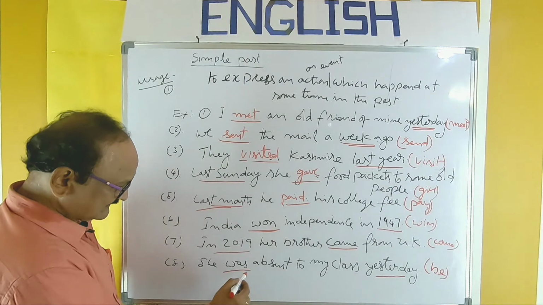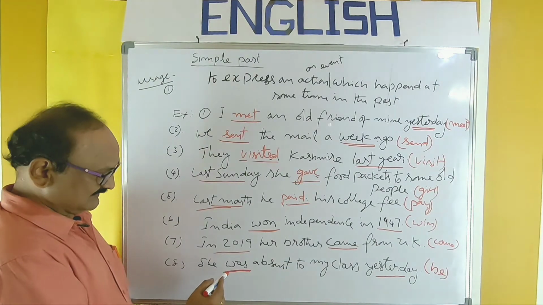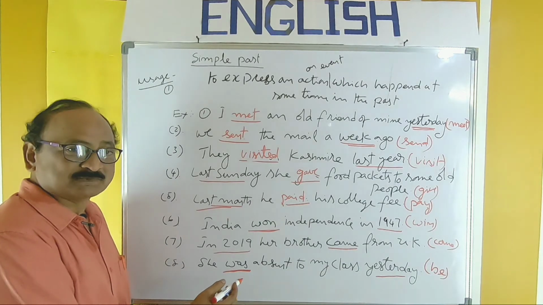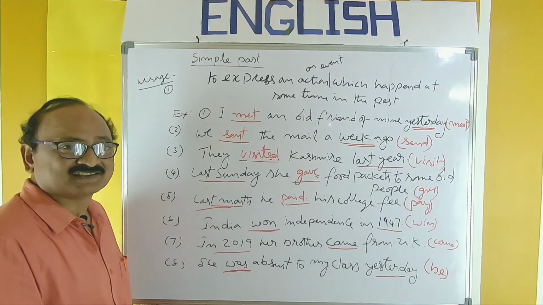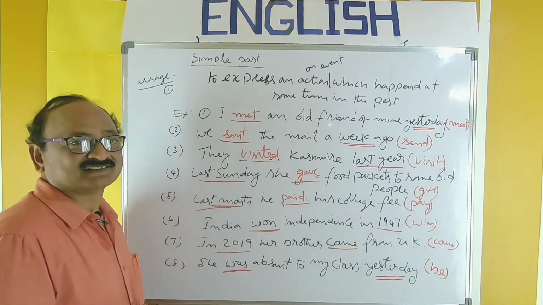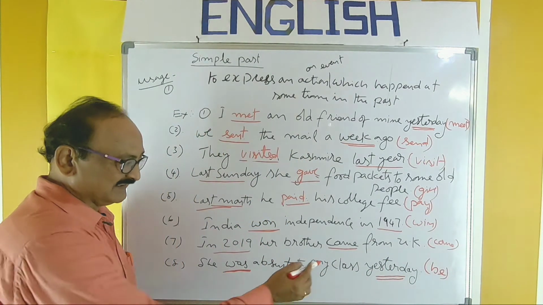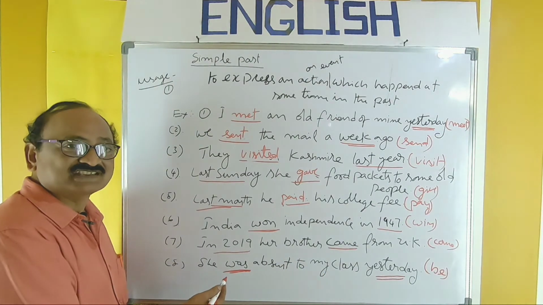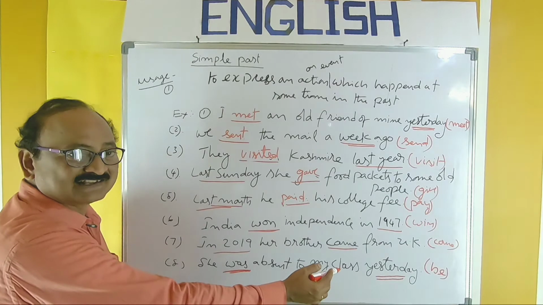So, be is the verb and its right form is was. Why should we use was only? Why don't we use is? Because am, is, or was were there. So, look at the tense. Yesterday, time is mentioned clearly. When the time is past, you have to use was. Present, you can use is. So, that is the recognition.